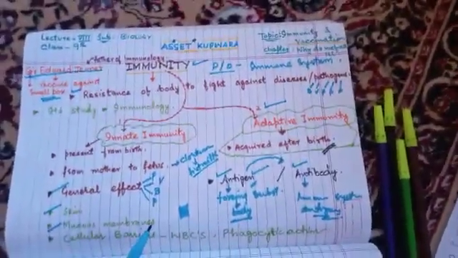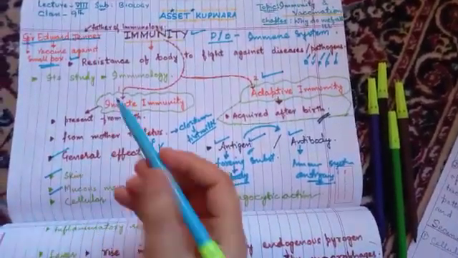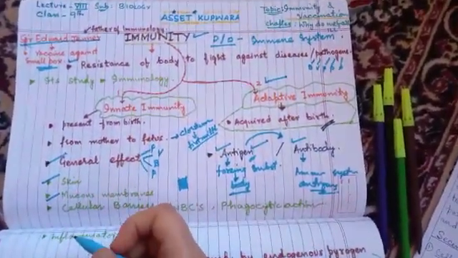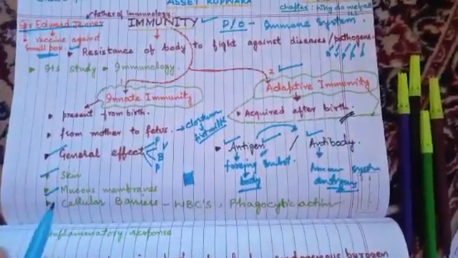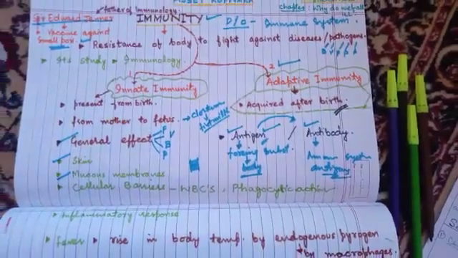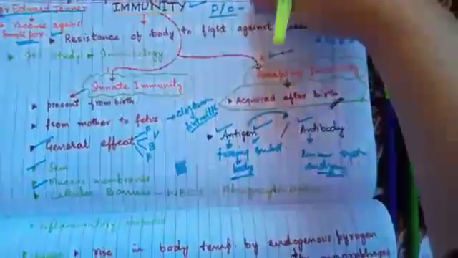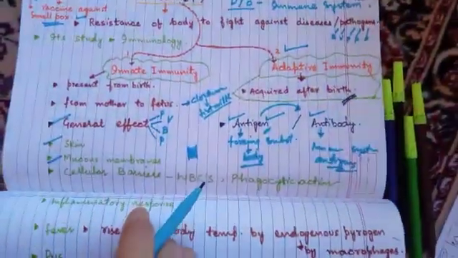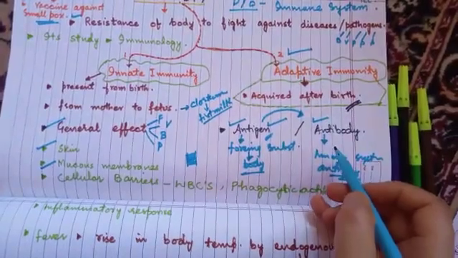Here we are continuing with lecture 8 of the chapter Why Do We Fall Ill? We were discussing innate immunity. Innate immunity is that type of immunity that's present in us from birth. For example, when we are inside the womb of our mother, in fetal life, intrauterine life, we get some antibodies there.